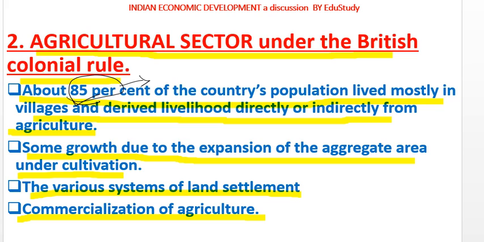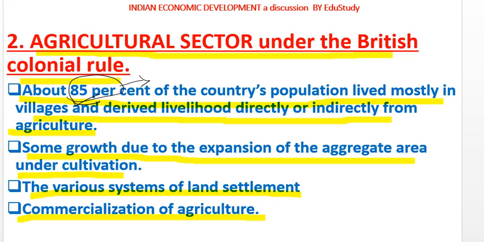No other way of livelihood was in front of them. So the only employment generation sector left was the agricultural sector, and the 85% of the country's population were compelled to depend on agriculture.